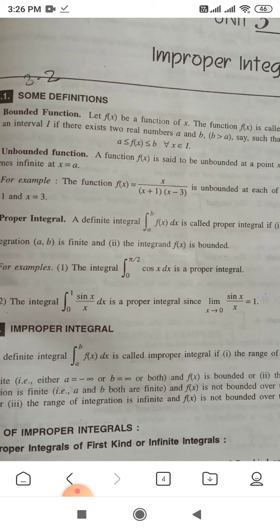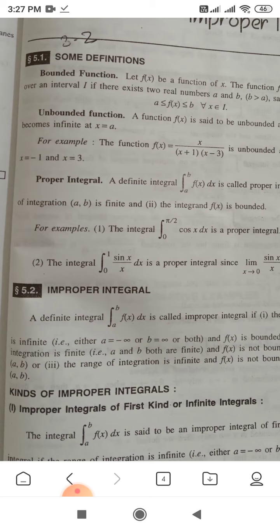So this function is unbounded at the point x = -1. This function is unbounded at another point, x = 3. If we put x = 3 in place of x, it again gives an infinite value. So this function is unbounded at the points x = -1 and x = 3.